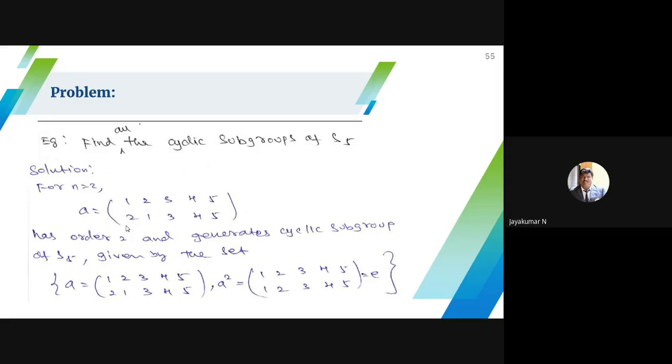So for S7, you can go up to n equal to 7. If you give any symmetric group, you can easily find the cyclic subgroups. First, n equal to 2: I can map cyclically the first 2 elements, then cyclically the first 3 elements, then the first 4 elements, then the first 5 elements. Easily you can write all the cyclic subgroups. The remaining permutations do not exist. Okay.